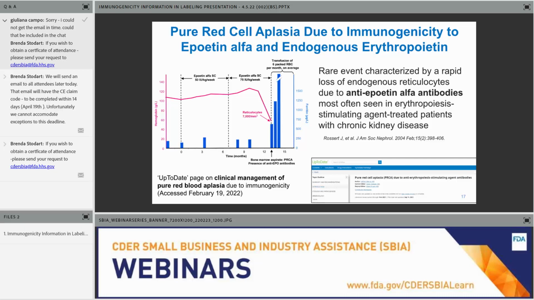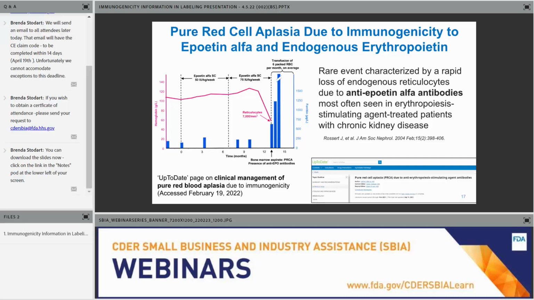Patients developing PRCA due to anti-EPO antibodies have typically been on epoetin treatment for 6 to 18 months. The schematic on the left shows the representation of a typical case of epoetin-induced PRCA. The red line shows the hemoglobin levels, and the blue line shows ferritin levels. As shown here, the hemoglobin levels rapidly decline with cessation of erythropoiesis by the anti-EPO antibodies, despite continued therapy or even increased doses of epoetin alpha. This would be diagnosed by taking a bone marrow aspirate, and the patient would require a red blood cell transfusion.